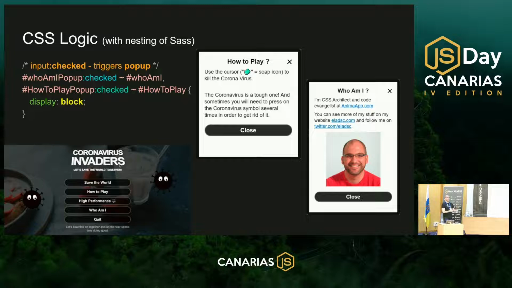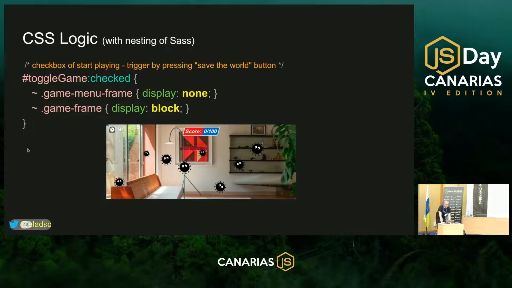It's really the same idea. When the checkbox that has the ID name of toggle game is being checked, first I'm going to the sibling element with the class of game menu frame, and I'm giving it display none. And after that, I'm going to another sibling element that has the class name of game frame, and I'm giving it display block. In this way, I can do as many operations as I want.